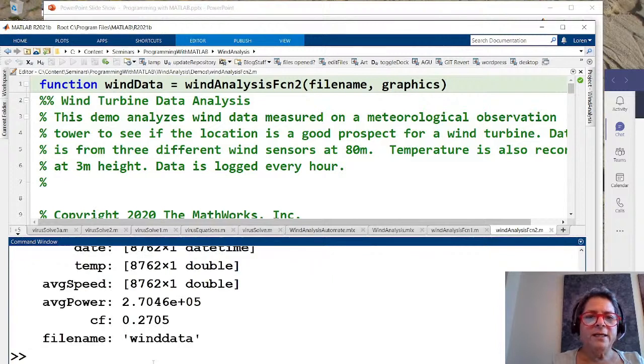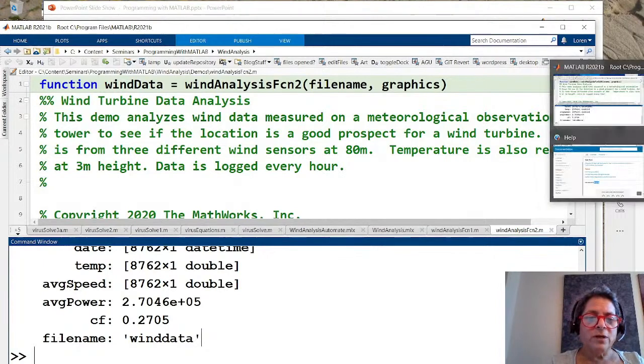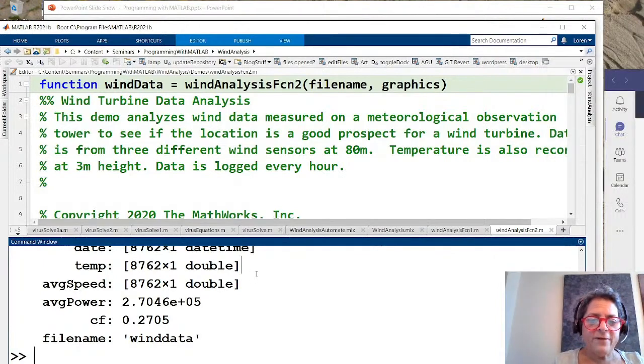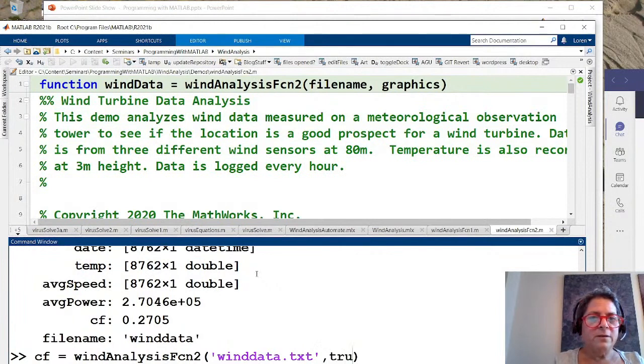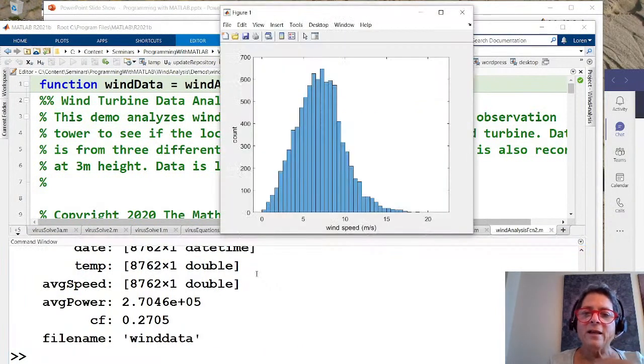When I do, I get a different output, but I don't see very much. Did I clear? Do I have a figure window open? I don't. Okay, so if I want graphics now, I have to say I want graphics. And now I get one figure, and it's the data that I wanted, the summary of the data.